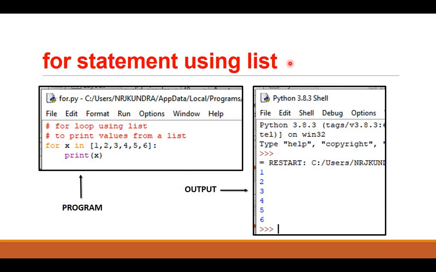This is the for statement using a list. Here I am having a list 1, 2, 3, 4, 5, 6 and I am saying for x in 1, 2, 3, 4, 5, 6, print x. So the very first time x will take 1. Then it will print it. It will go back. It will take the next value 2. It will print it. It will do so till 6. It will go back. After 6, the value will become 7 and it will not be there. It will be self-incremented. The for has this quality that the value is self-incremented. So here is the output. It will print all the numbers from the list 1, 2, 3, 4, 5, 6.